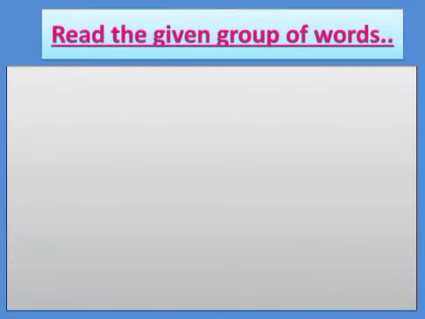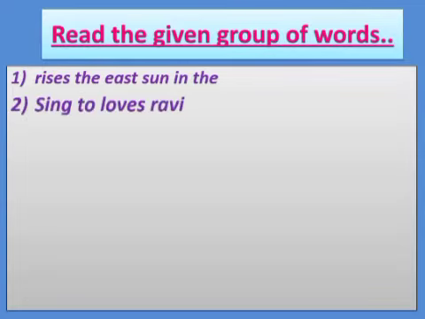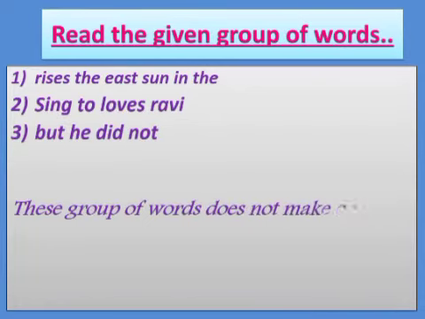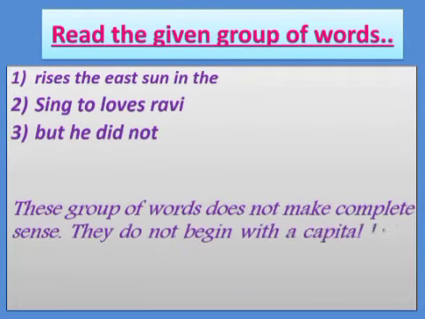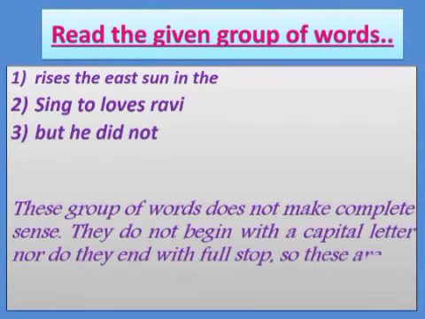Now read the given group of words. Number 1. Rises the east sun in the. Number 2. Sing to loves Ravi. Number 3. But he did not. These groups of words do not make complete sense.